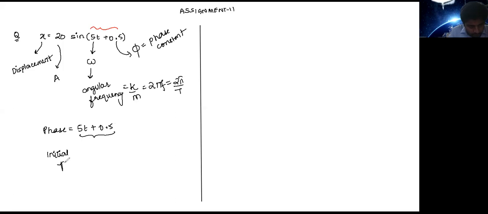Now, what is initial phase? If t is equal to 0, then it's the initial phase. Now, what is the initial phase? Tell us. 0.5. Very good. Excellent.